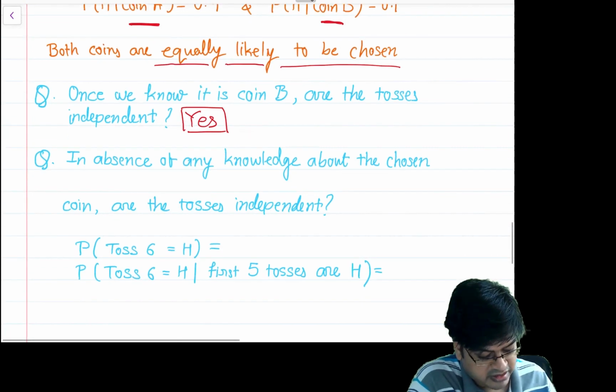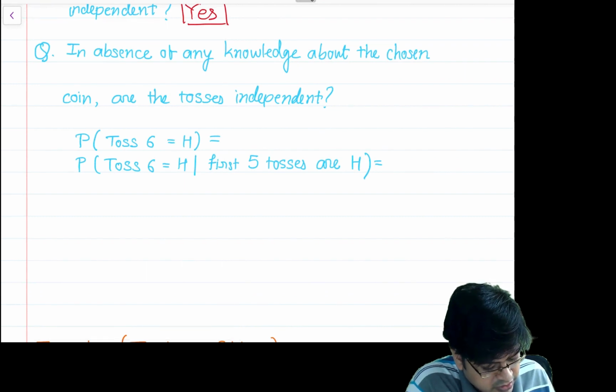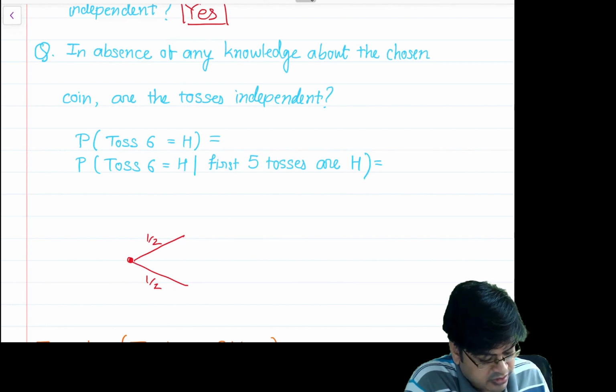Let me demonstrate it through a diagram here. So here is the main experiment, coin A and coin B. They are equally likely to be chosen. This is coin A, this is coin B.